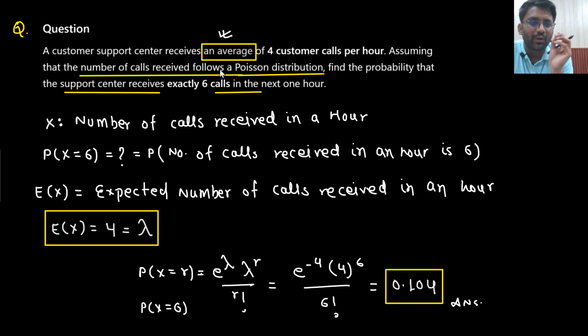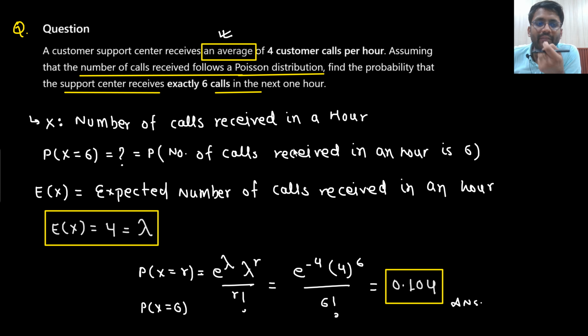Whenever a question comes on Poisson's distribution, our first target would be to write down the random variable x. How will we get to know what our random variable x is? We will see the last line. Find the probability that a support center receives exactly 6 calls in the next 1 hour. That means random variable x is the number of calls received, following a Poisson distribution. So random variable x would be the number of calls received in an hour. Can I find out expectation of x? Expected number of calls received in an hour would be equal to 6.